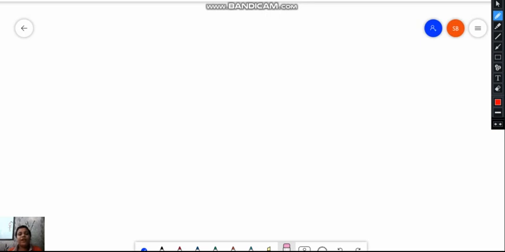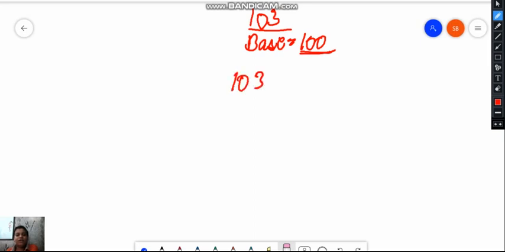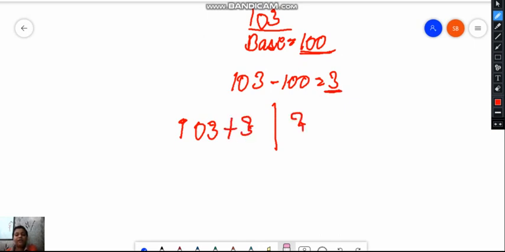So first we will take 103 as an example. Here I will take the base as 100. Base is equal to 100. Okay, and I will subtract the base from this number. So 103 minus 100 is equal to 3. Now I will make 2 columns. Here I will write 103 plus the difference, that is plus 3, and here the square of the difference.